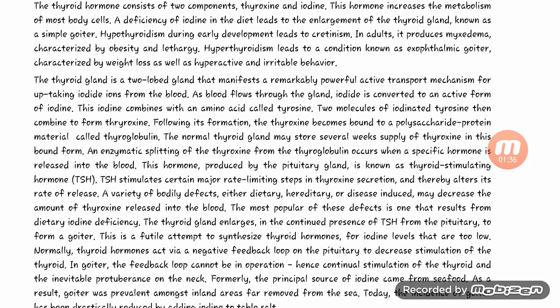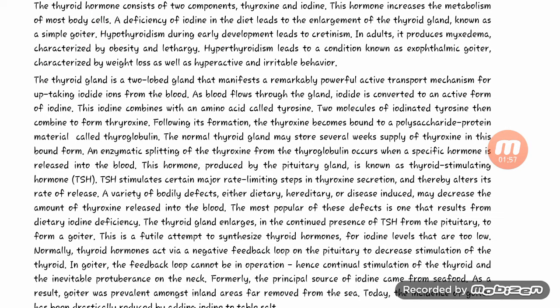The thyroid gland is a two-lobed gland that has a remarkable active transport mechanism for uptake of iodide ion from the blood. As blood flows through the gland, iodide is converted to an active form of iodine. This iodine combines with an amino acid called tyrosine.